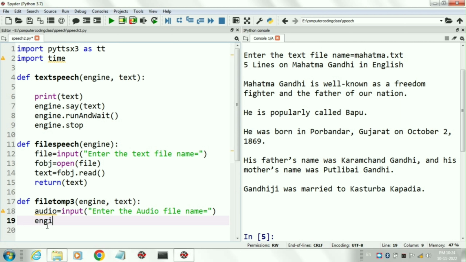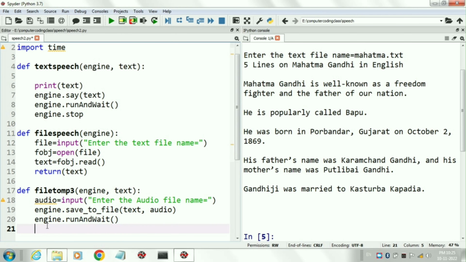Now we will write a function, save to file, that will convert text to an MP3 audio file. It has two parameters, text and audio file name. The next command is run and wait. This command stops the abrupt closing and gives some time to the function for translation.